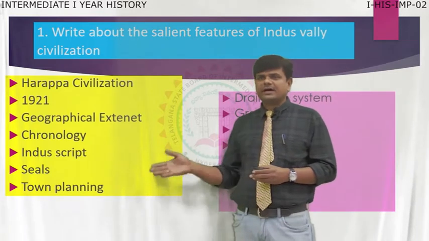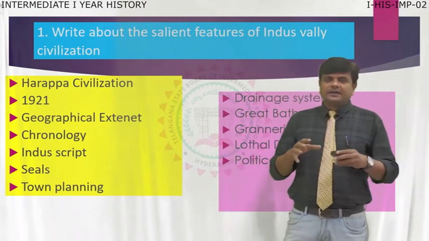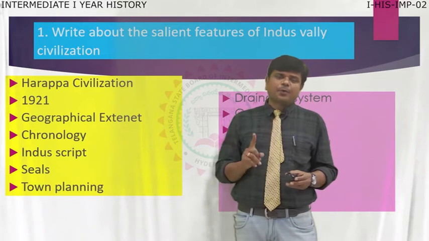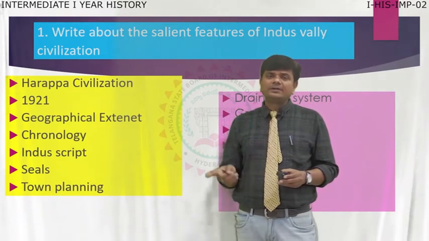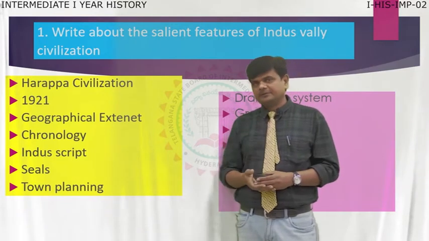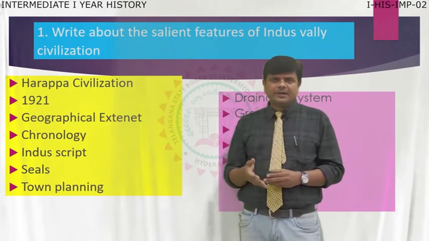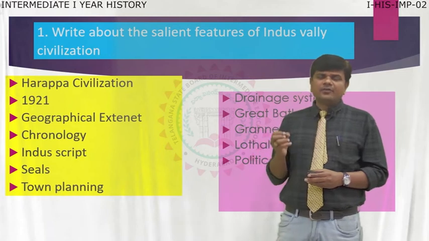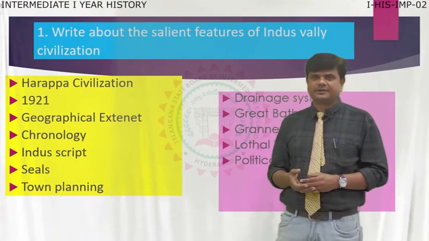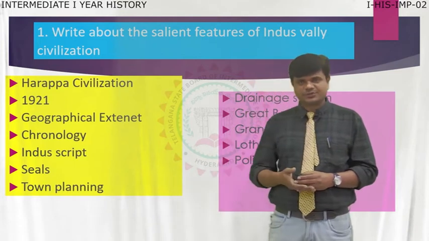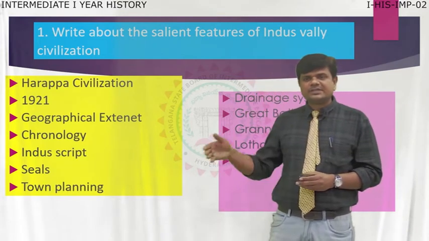Now moving to the seals. They made different kinds of seals. These seals help us know about the Harappa people. Harappa people mean Indus people or Dravidians, all are the same. So these seals provided good information to know about their history, their culture, their society. Okay, so seals are very, very important.